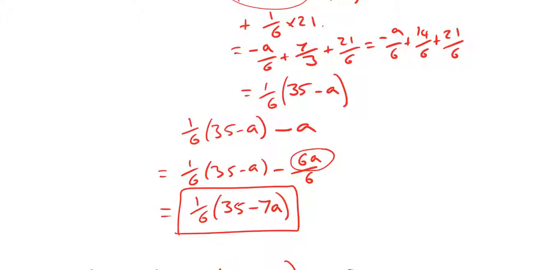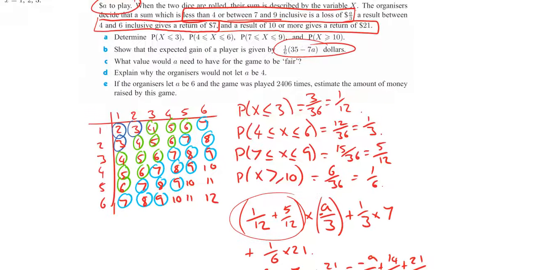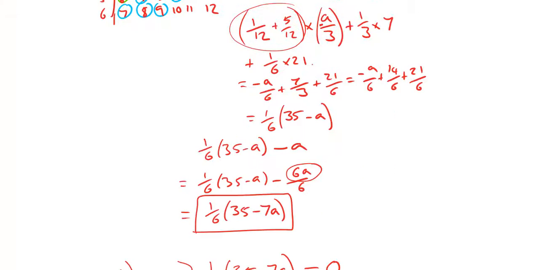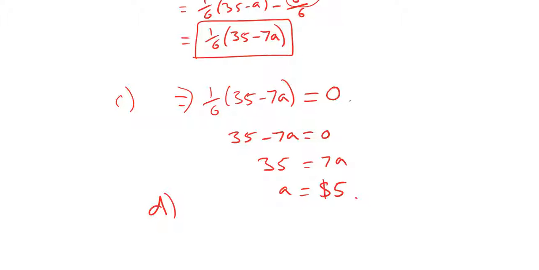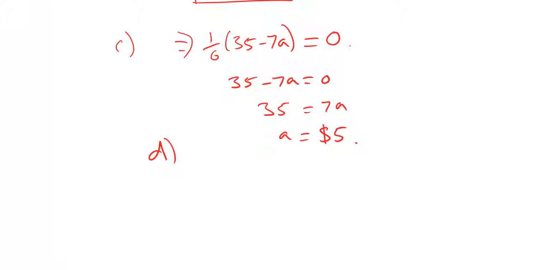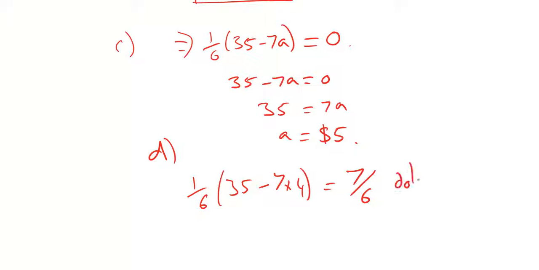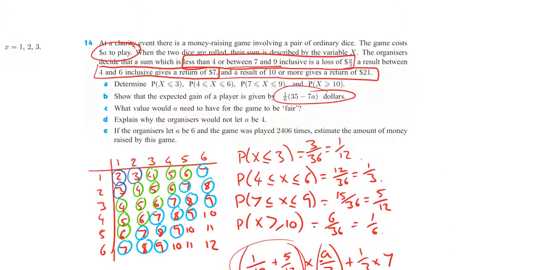D. Explain why the organizer would not let A be 4. Well, of course, they would lose money if it cost $4 to play. If we substituted in A for 4, so 1 over 6 lots of 35 minus 7 times 4, that would give us 7 over 6 dollars. They would lose $1 over 6 per game, so they would not like that to happen.